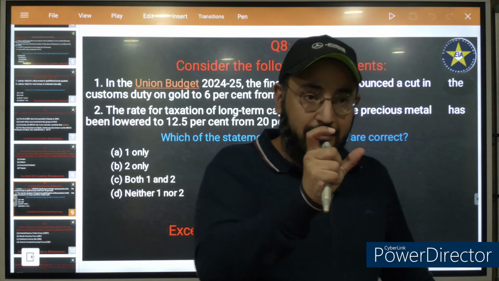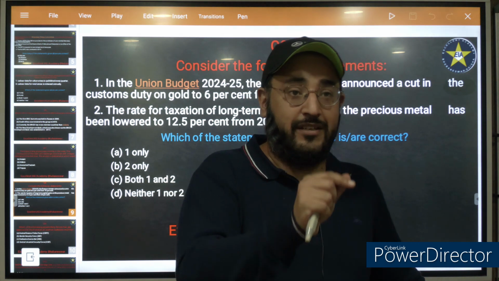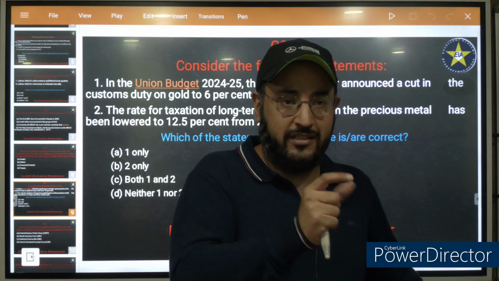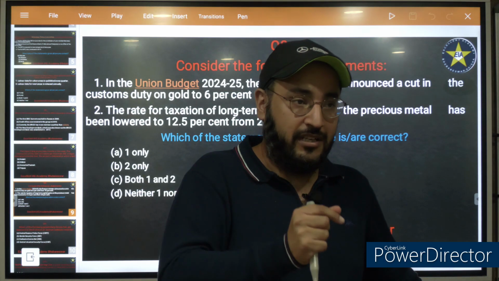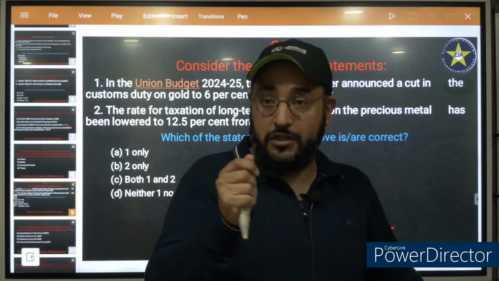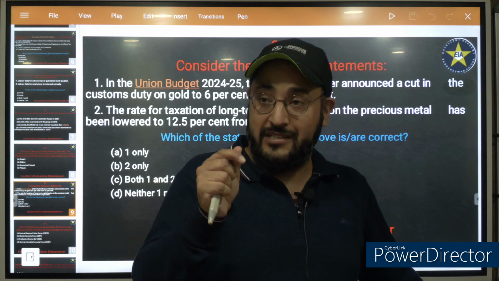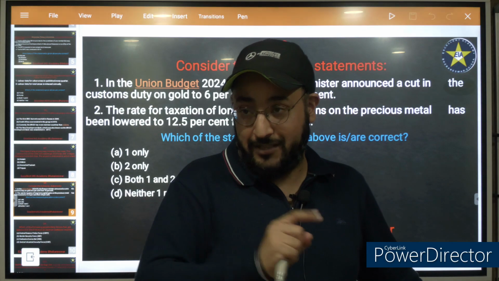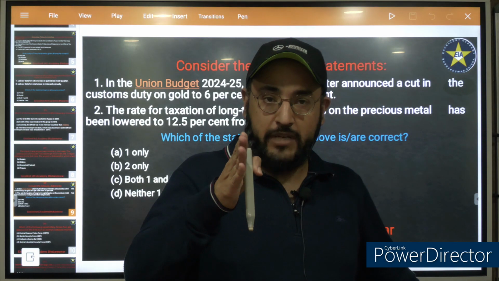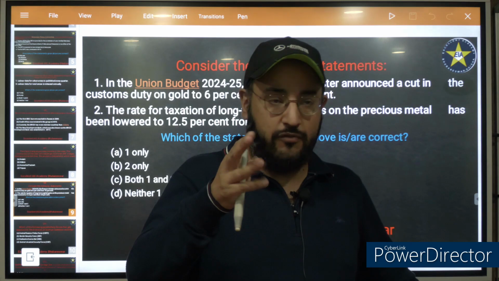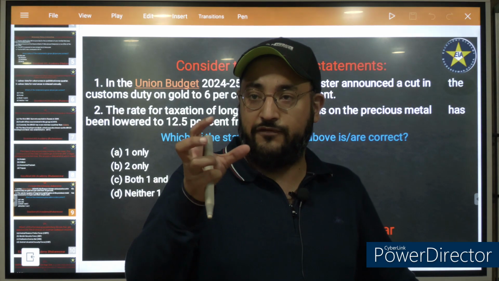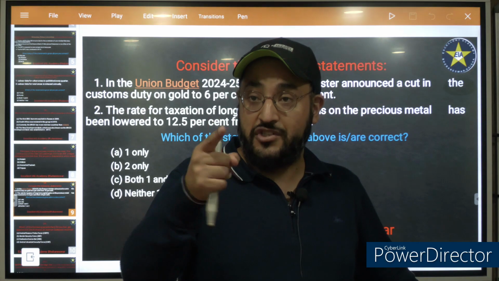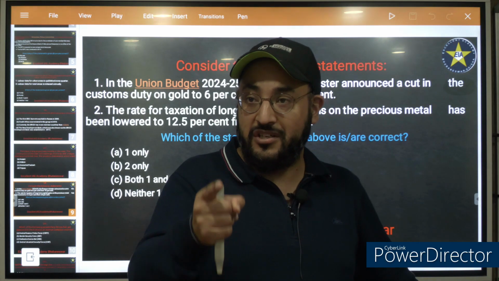If you are selling the investment before 1 year, please pay attention. In case of investment in shares, if you sell it before 1 year, it will attract short-term capital gain, and if you sell after 1 year, it will attract long-term capital gain. Earlier, the minimum time for which you were supposed to hold it was 24 months. It has been reduced to 12 months in case of investment in shares.